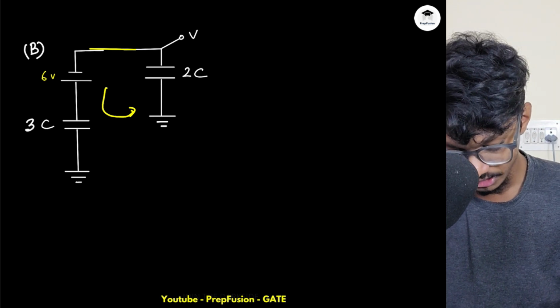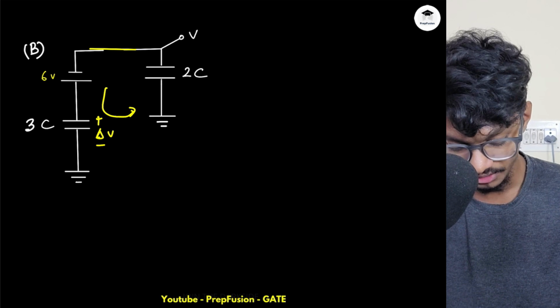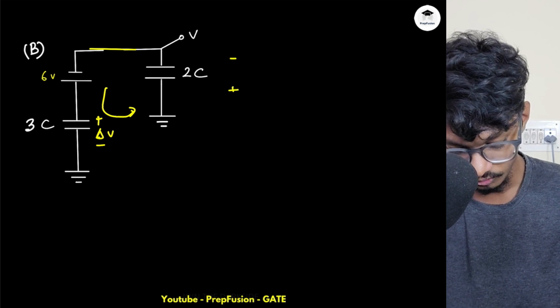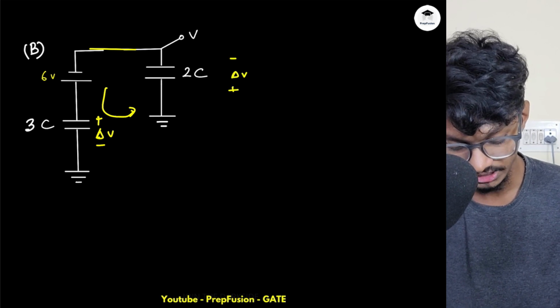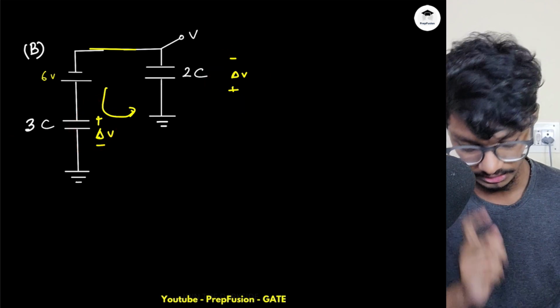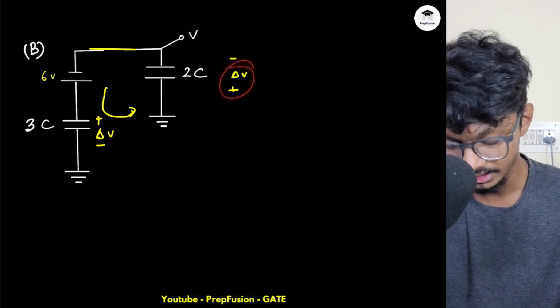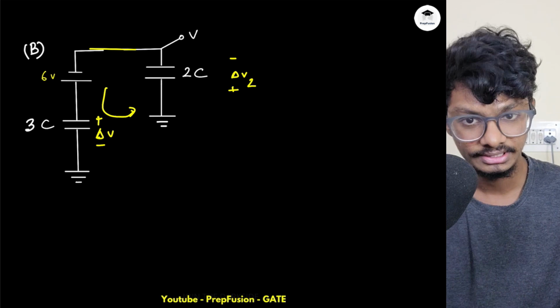So it will get charged and it will develop some voltage delta V here and some voltage here. Will this voltage be the same? No, they won't be the same, right? Because the capacitors are different. Charge is the same, but voltage is not the same. So if across this a delta V voltage is developed, what will be the voltage across this? Let me name this as delta V2.